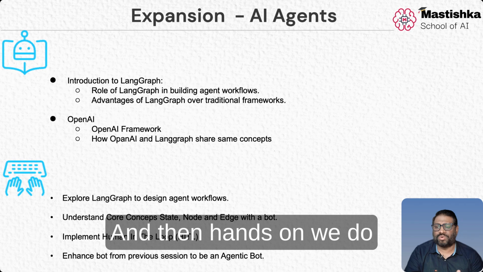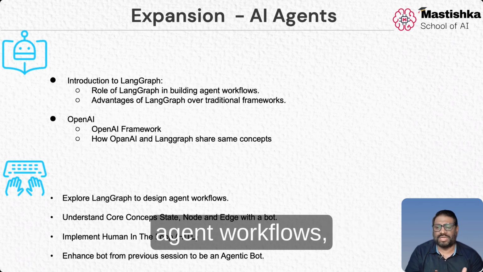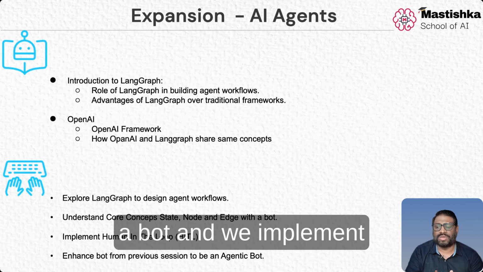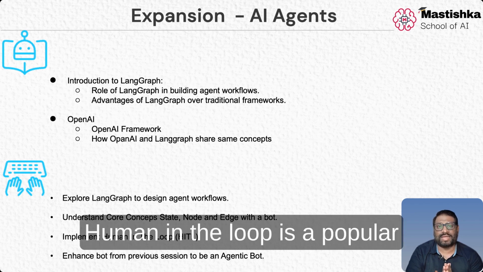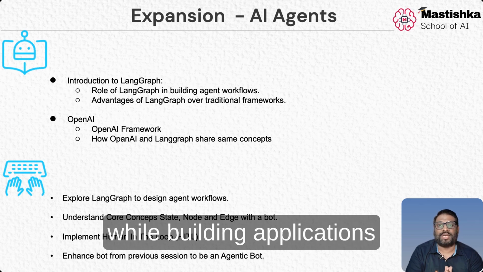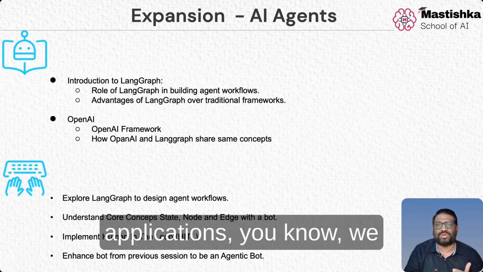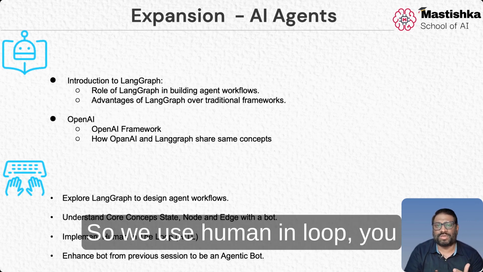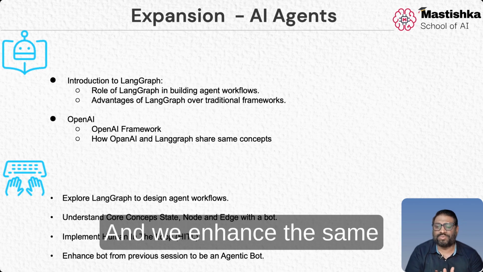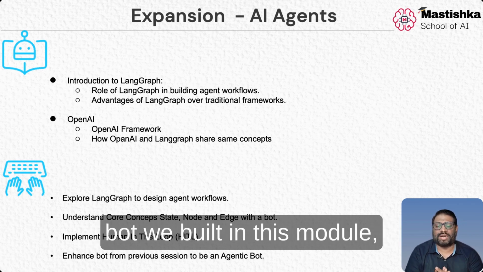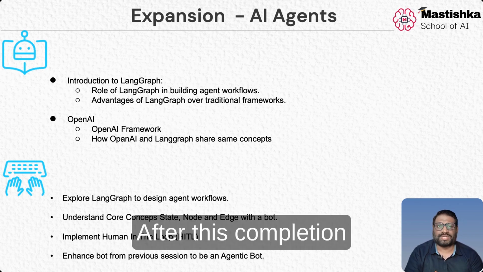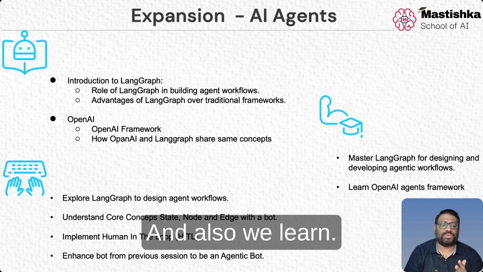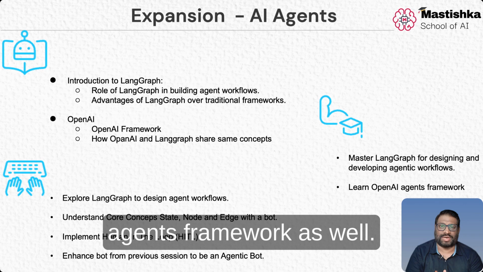And then, hands-on, we explore LangGraph to design agent workflows, understand core concepts like state, node, and edge, and then again we build a bot. And we implement human in the loop. Human in the loop is a popular and very important concept while building applications, because not all applications, we don't want AI to take the decisions. We need some human also in some cases. So we use human in the loop for the agent as well, and we enhance the same bot we built in this module to be an agentic bot. After completing this module, you will be mastering LangGraph for designing and developing agentic workflows, and you will also learn the OpenAI agents framework as well.